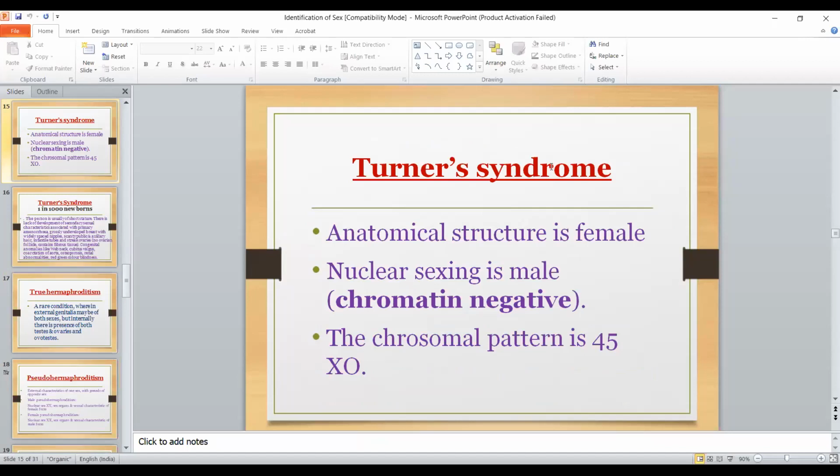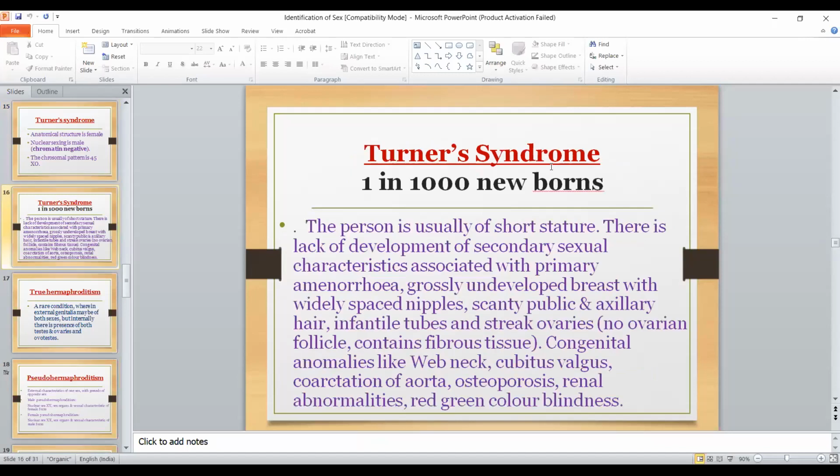Then the person is usually of short stature, there is lack of development of secondary sexual characteristics, associated with primary amenorrhea, grossly underdeveloped breasts with widely spaced nipples, scanty pubic hair, then congenital anomalies like web neck, cubitus valgus, coarctation of the aorta, osteoporosis, renal abnormalities, red-green color blindness. All these are present in Turner syndrome.